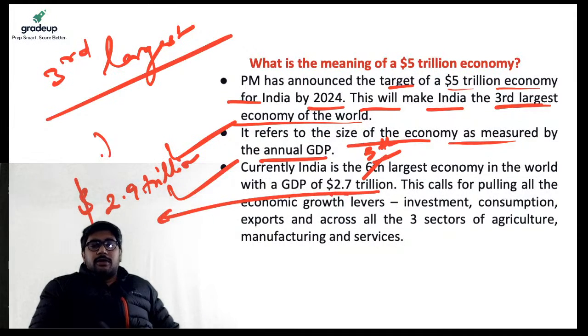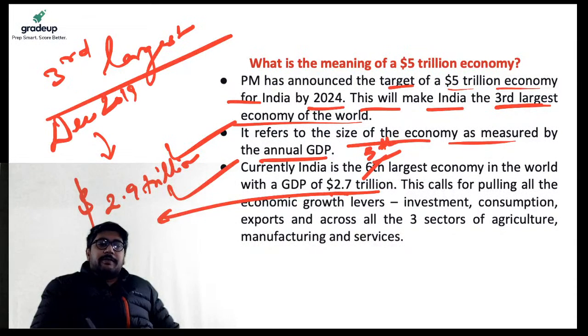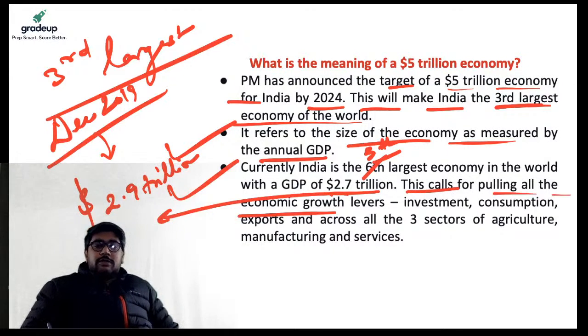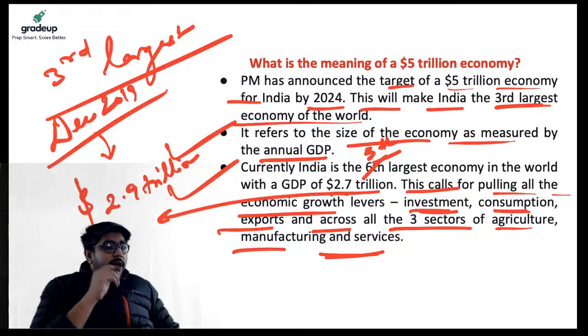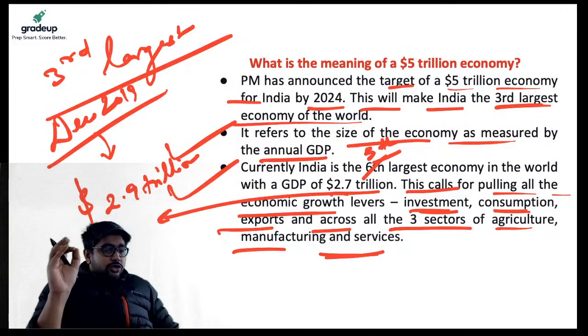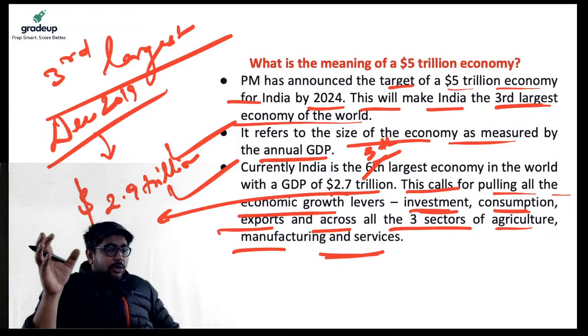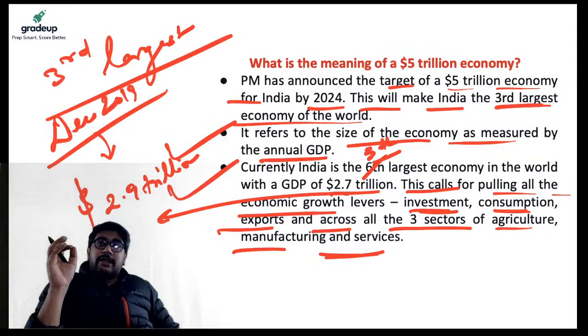by the end of December 2019, right? This calls for pulling all the economic growth levers, which is your investment, consumption, export, and across all the 3 sectors of agriculture, manufacturing, and services. So what is it trying to say? It is trying to say that we want to push our levers of growth, which is your investment. We want to invest more, we want to consume more, and we want to also export more.